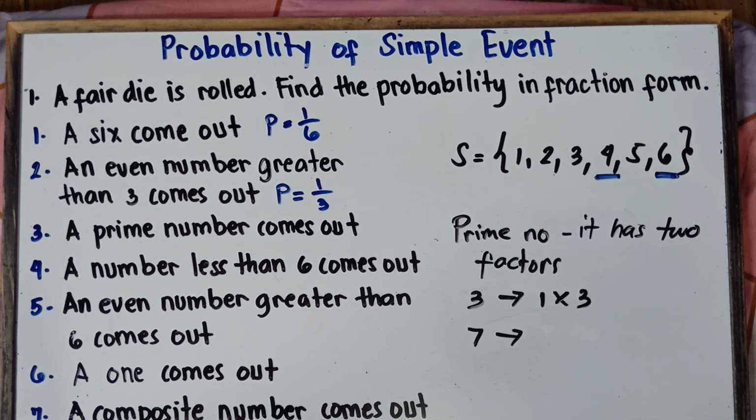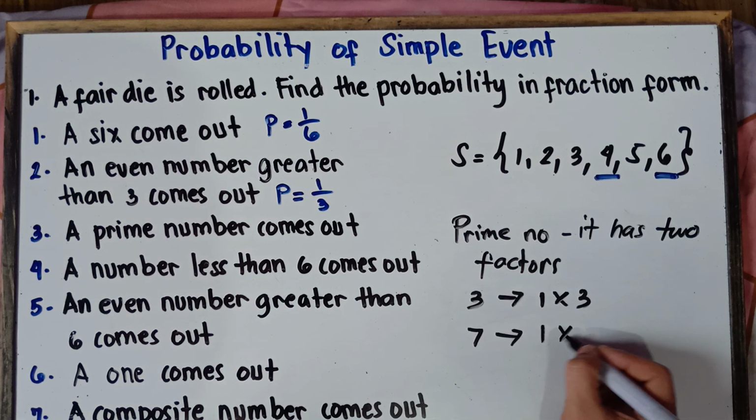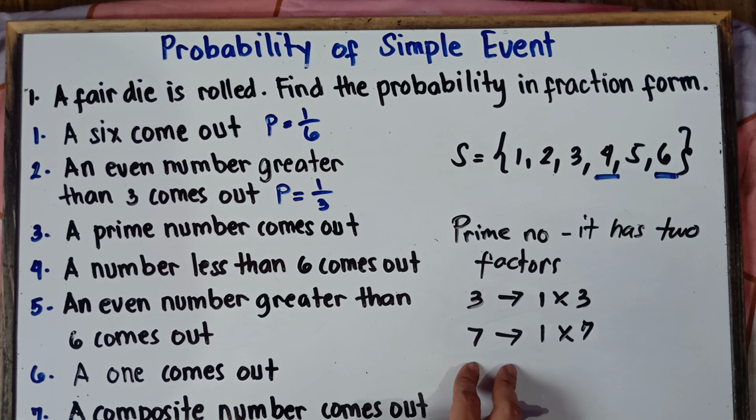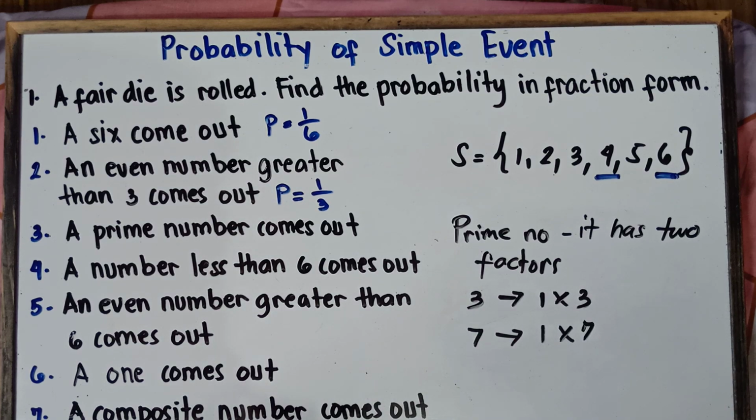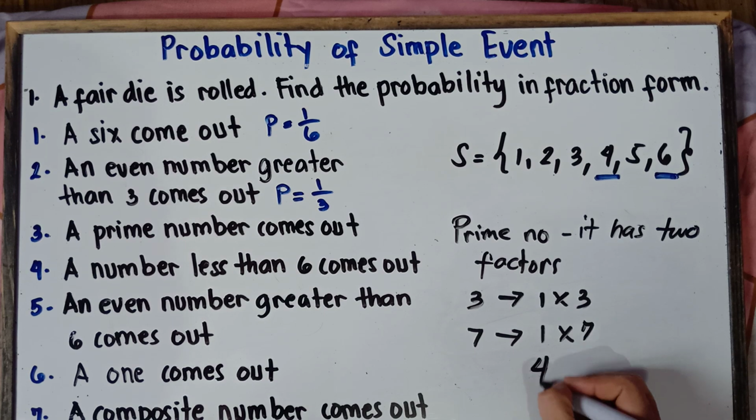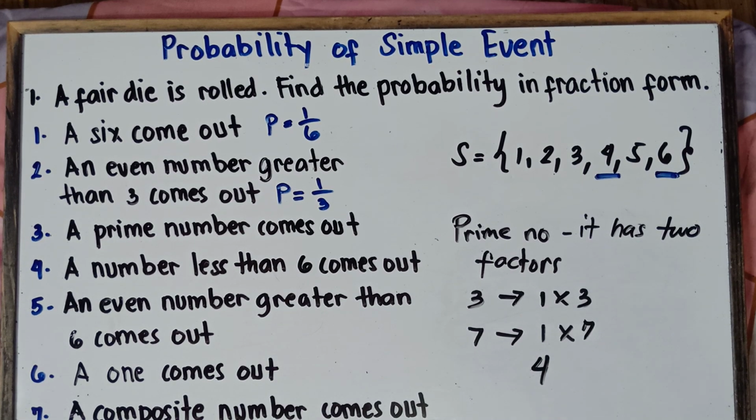What are the factors of 7? That's correct. The factors of 7 are only 1 and 7. 1 times 7 is 7. Therefore, 7 is a prime number because 7 has 2 factors. Another example, if I will say 4. Question, class, is 4 a prime number? Nope. 4 is not a prime number.